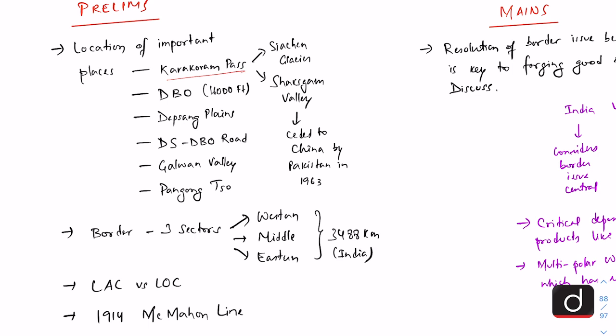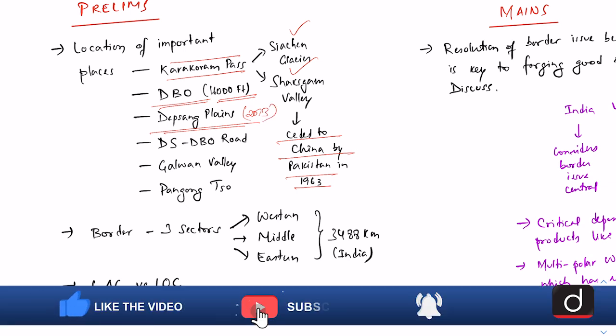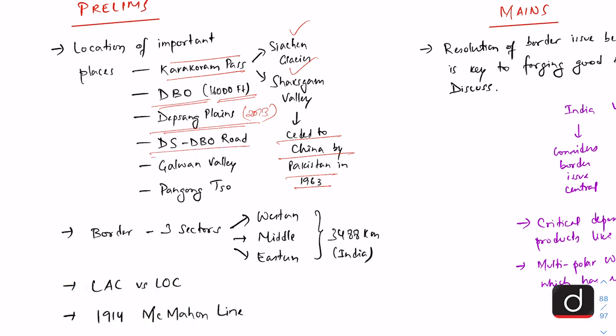One should be clear about the location of Karakoram Pass, Siachen Glacier, Shaksgam Valley, which was ceded to China by Pakistan in 1963, the Daulat Beg Oldie base of India, which also hosts the highest airstrip at 16,000 feet, the Depsang Plains area, having a dispute between India and China since 2013, the important border infrastructure road built by India, the Darbuk-Shyok-Daulat Beg Oldie Road, the Galwan Valley location, and the location of the lake Pangong Tso.